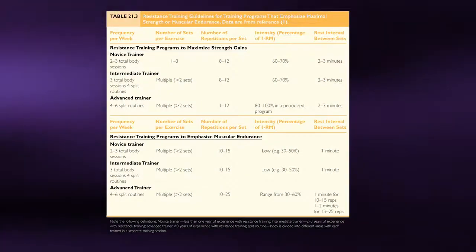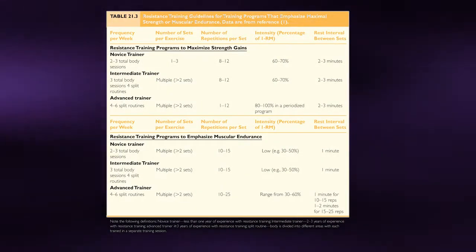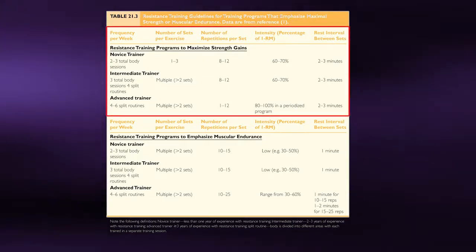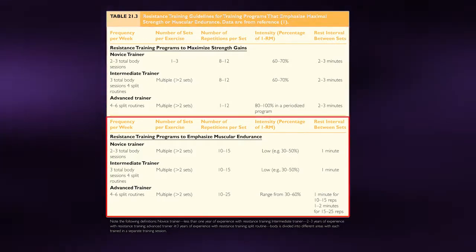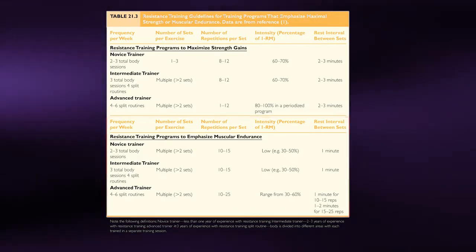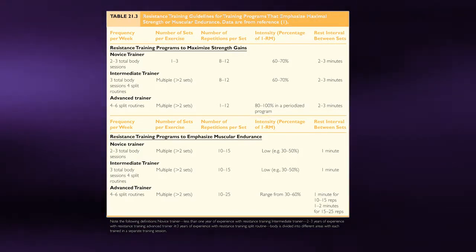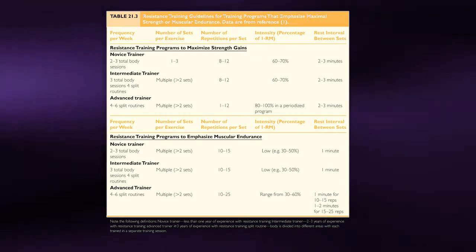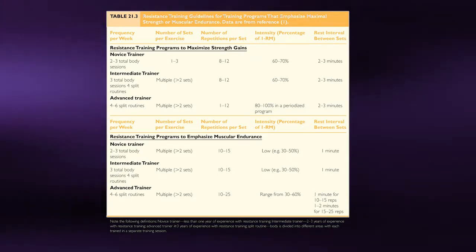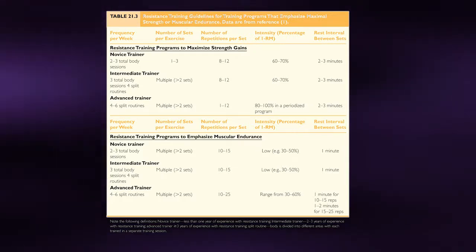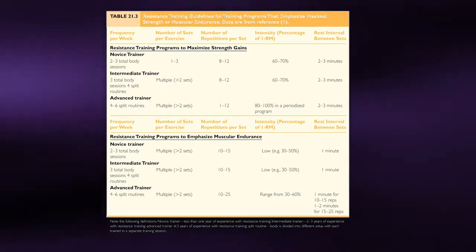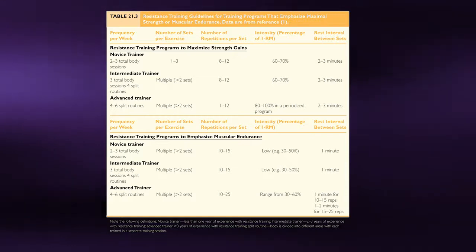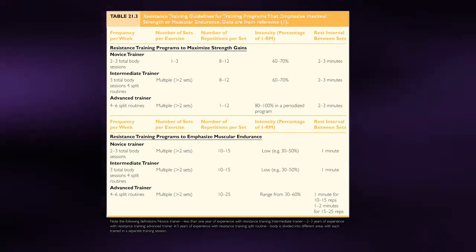This table describes the optimal ranges for these variables depending whether your goal is to maximize strength or to improve muscular endurance. The intensity is based on a percentage of an individual's 1 repetition maximum, or 1 RM. This is defined as the maximal force a muscle or muscle group can generate in one lift or repetition.